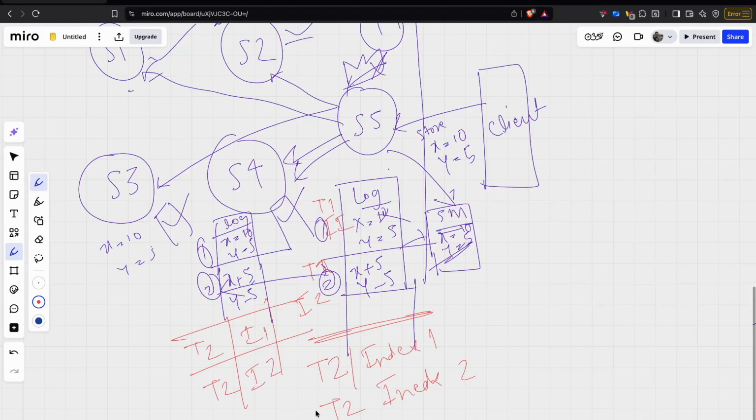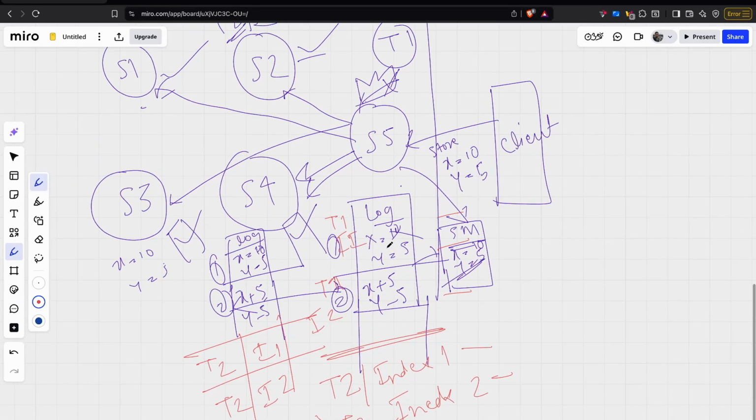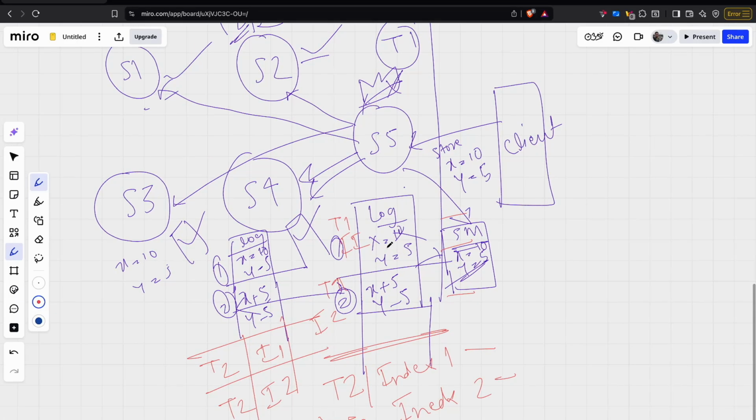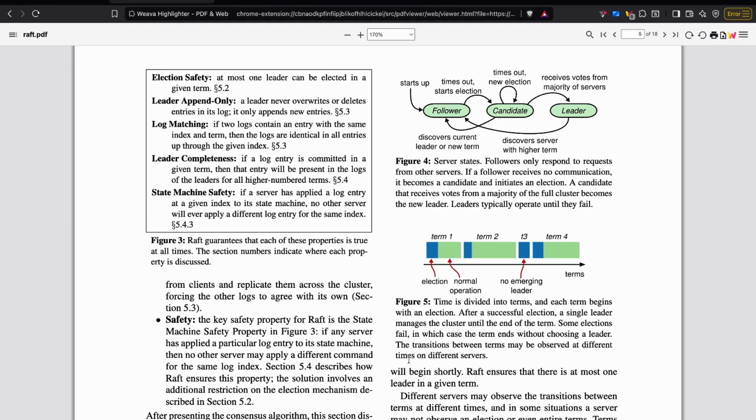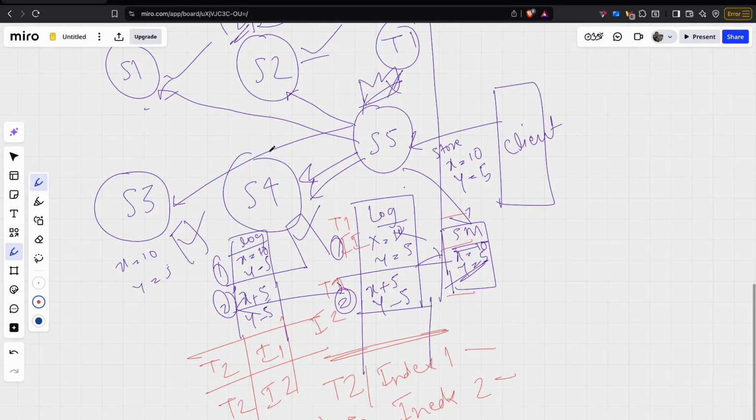This history, let's say we are comparing at this point, all the indexes before this will be exactly the same in all the machines. There won't be any difference. There is no possibility of any difference. When there is any difference, there are mechanisms in which that difference is rectified. And how those differences can happen, we'll see. So currently, this is all giving an overall view. The deeper diving of all these topics will come in.